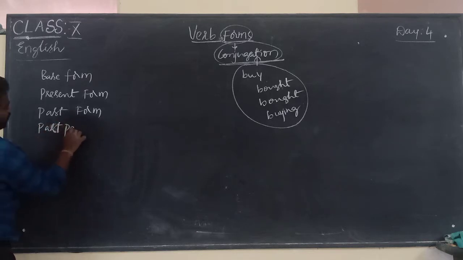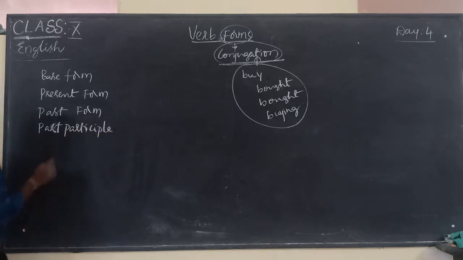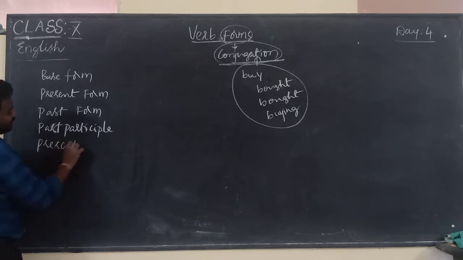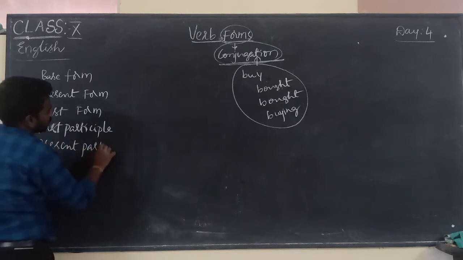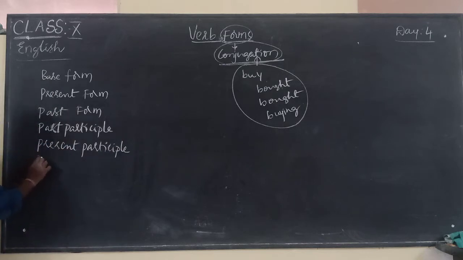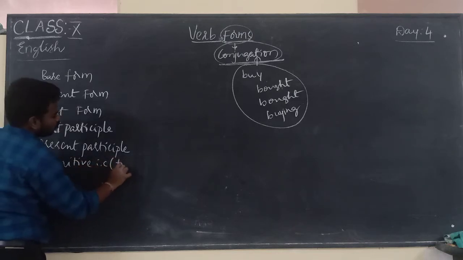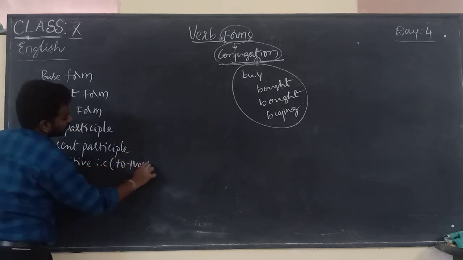Past participle, present participle, and infinitive. That is to plus verb.